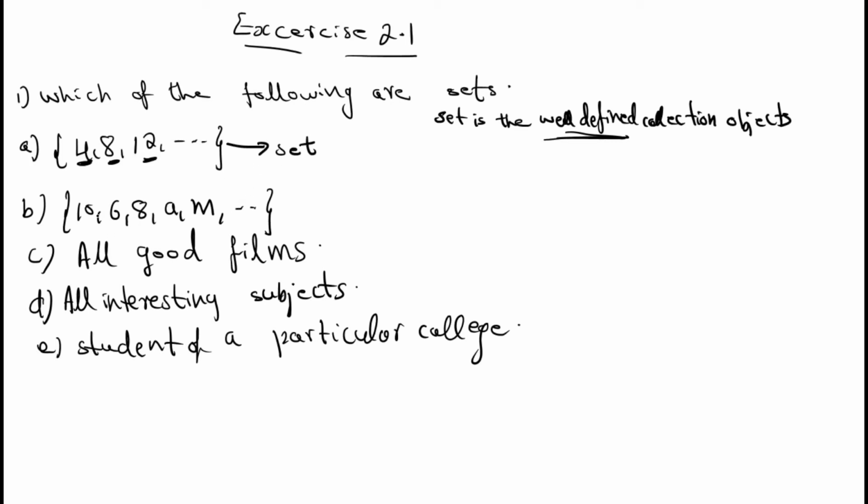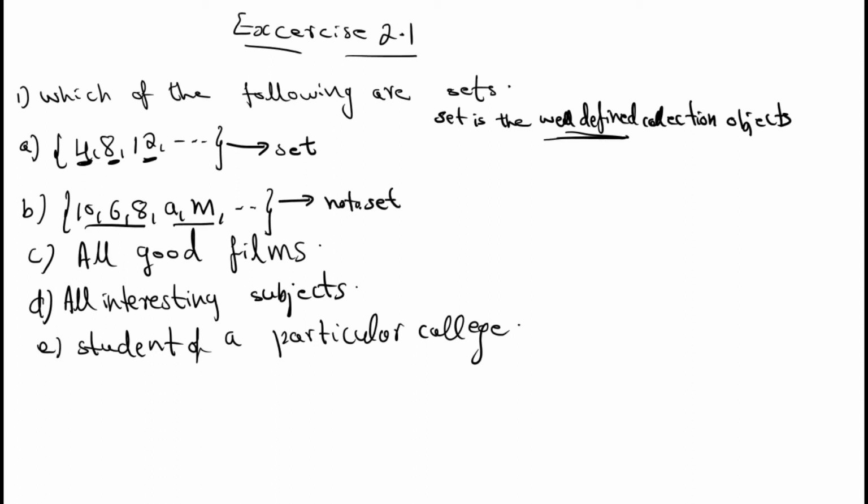See the second one, 10, 6, 8. Okay, numbers in descending order are there, and then letters. Can you tell what's the next number? Here some numbers are given, some letters are given. We can't define this set, right? This is a collection of three numbers and two letters. It's not a well-defined collection. We can't predict what the next numbers are. So this is not an example for a set.